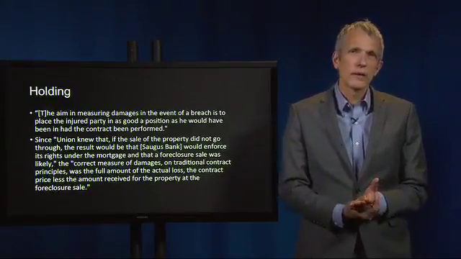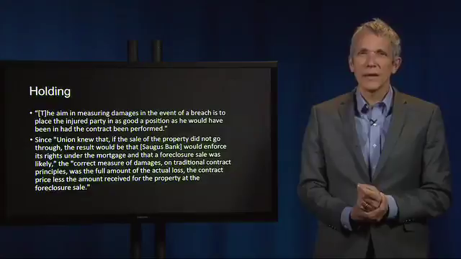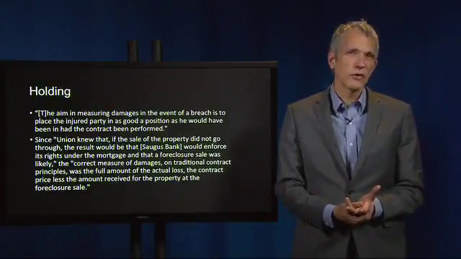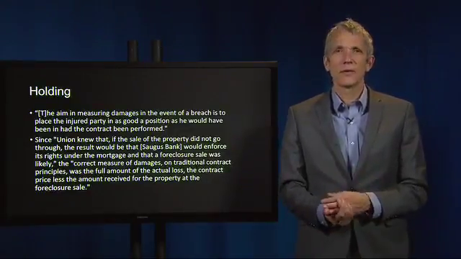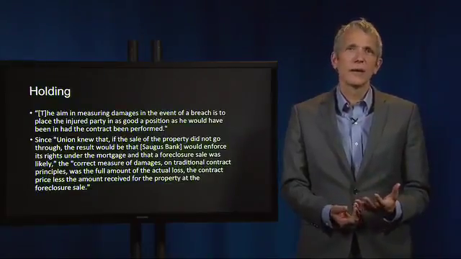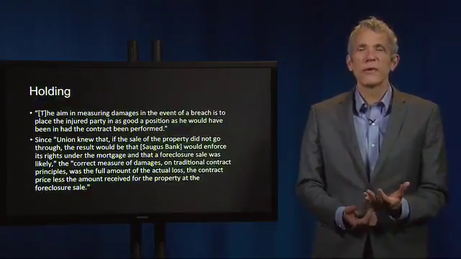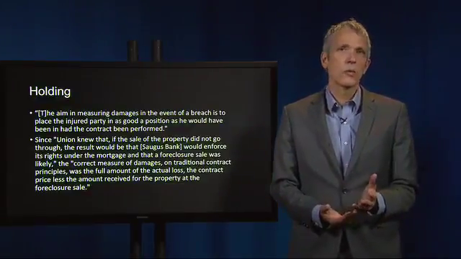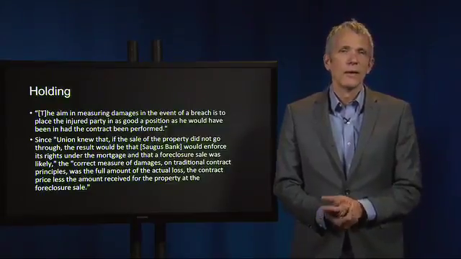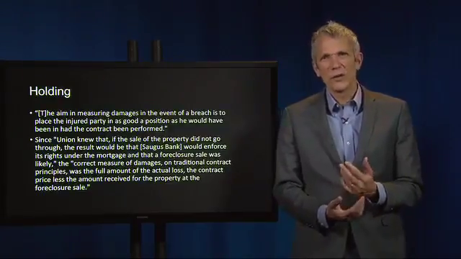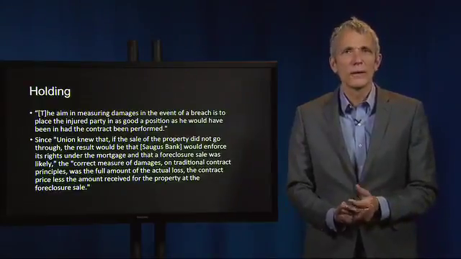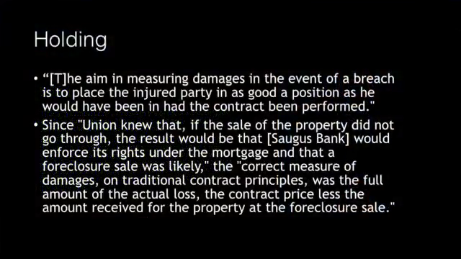The trial court determined that the $55,000 obtained for the property at the foreclosure sale, which took place 7 months after the breach, was not a fair estimate of the market value on the date of breach, and that American had failed to prove actual damages. Therefore, the court awarded only nominal damages. However, the appeals court held that the traditional formula is not a rigid one, and that the aim in measuring damages in the event of a breach is to place the injured party in as good a position as he would have been had the contract been performed.